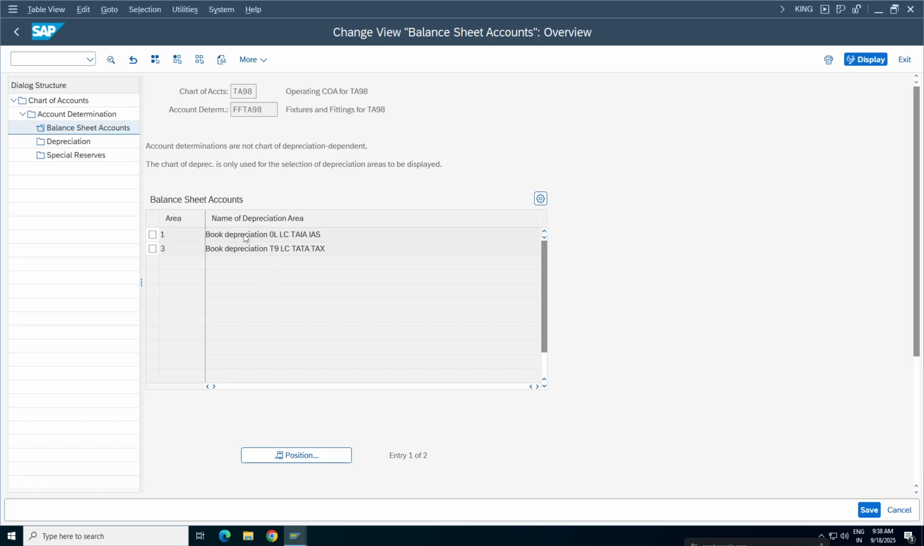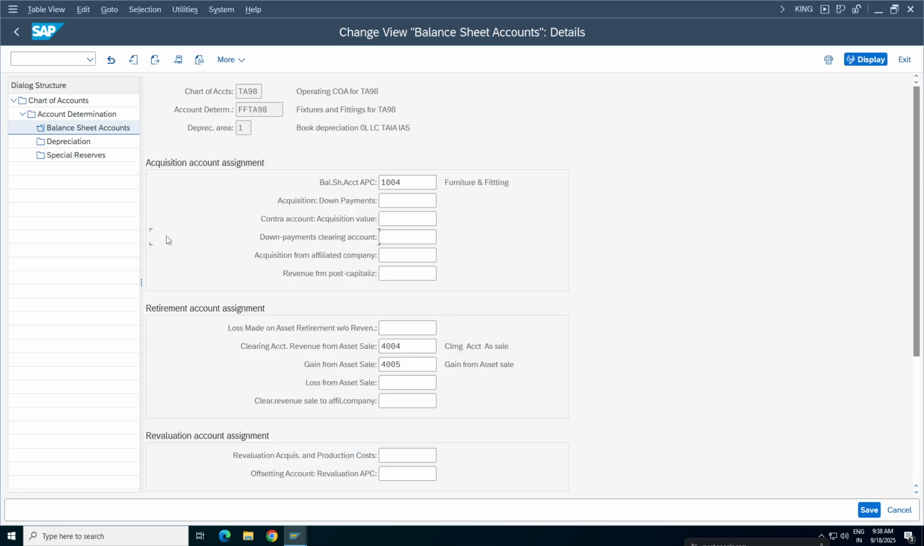SAP has provided that functionality, but usually the client will say that we don't want to assign different GL accounts, I want the same GL account. They will say the same thing. So this is used for business acquisition production cost. Whenever you purchase any asset, the system will derive this GL account. Similarly, for the next accounting principles also, we had given the same thing.